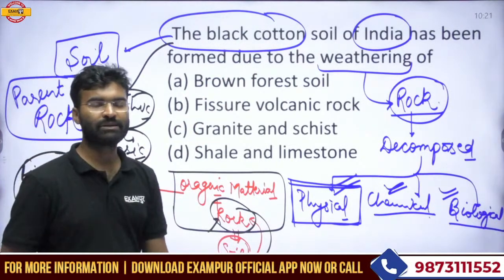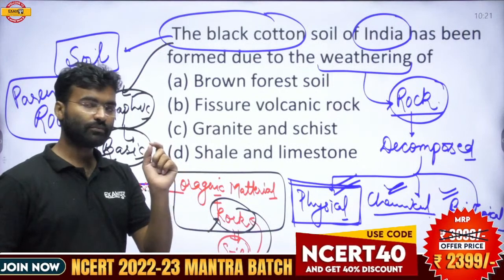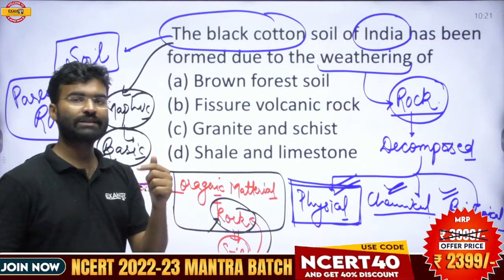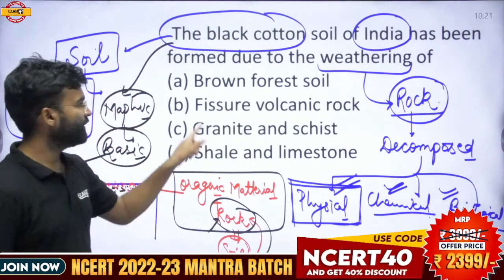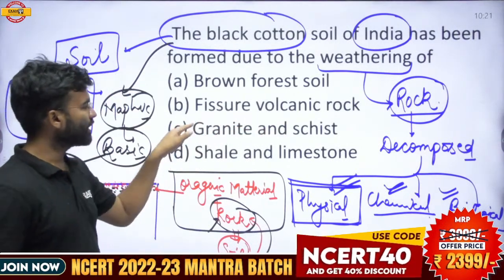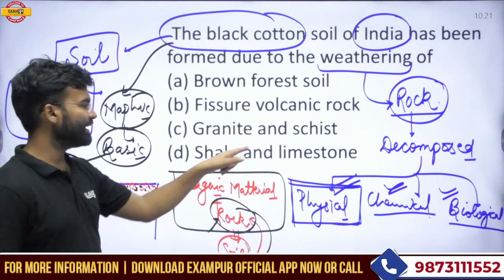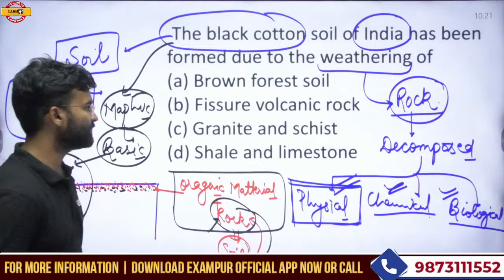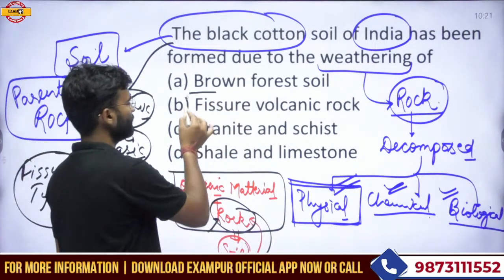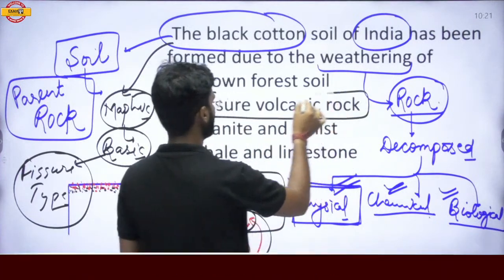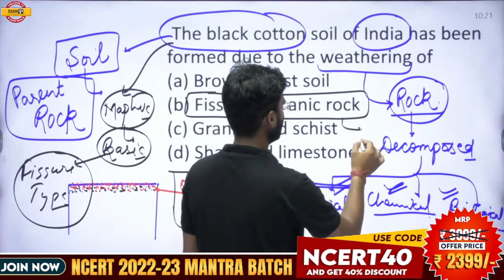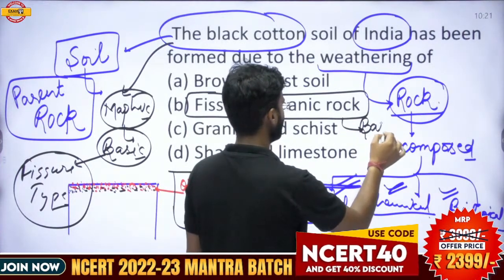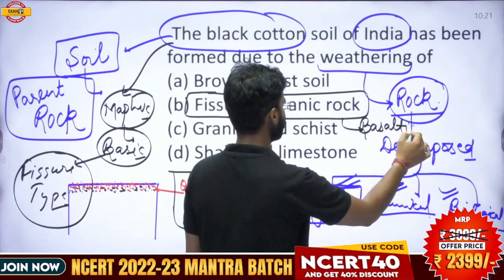Brown forest soil is basically found in the equatorial rainforest region. Fissure volcanic rock, granite and schist rock, shale and limestone. So if black soil is formed on the fissure volcanic rock, and the fissure volcanic rock is also termed as basaltic rock. Okay, you can say here it is basaltic rock.